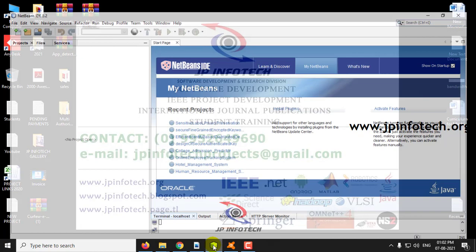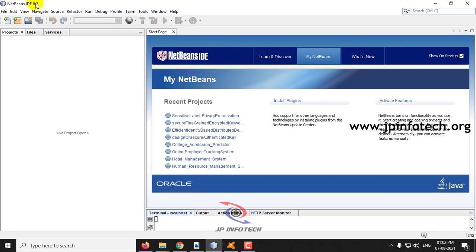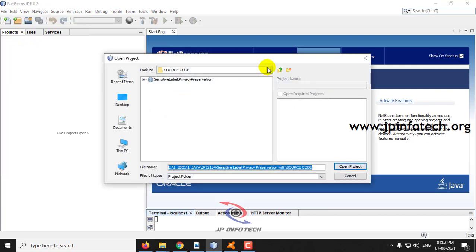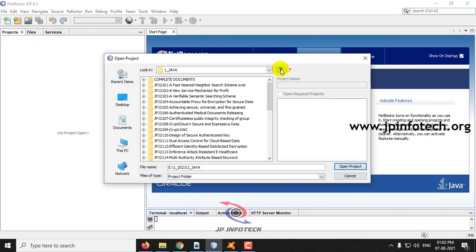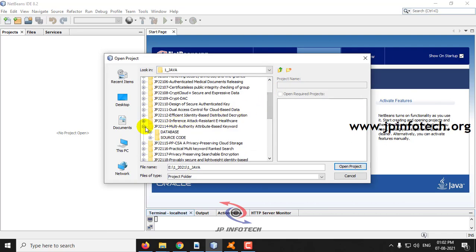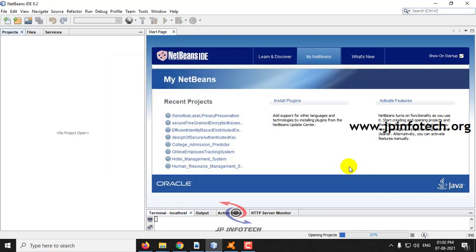We have developed this project in NetBeans IDE 8.2. First go to NetBeans IDE 8.2, go to File and click Open Project. Now go to the project source code location, select the source code multi-authority and click Open Project. Now kindly wait till the complete project is loaded and the status bar is completed.